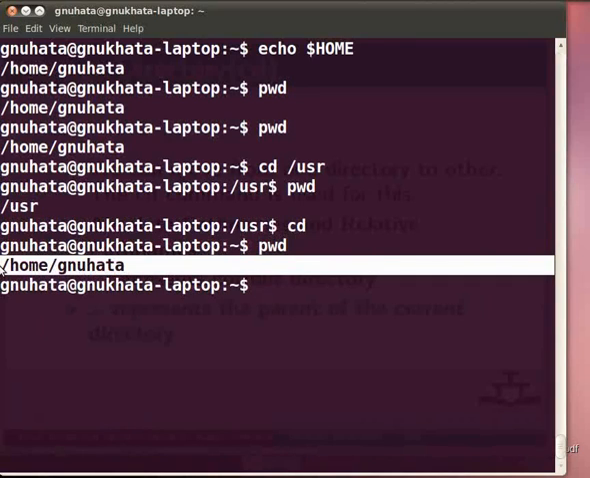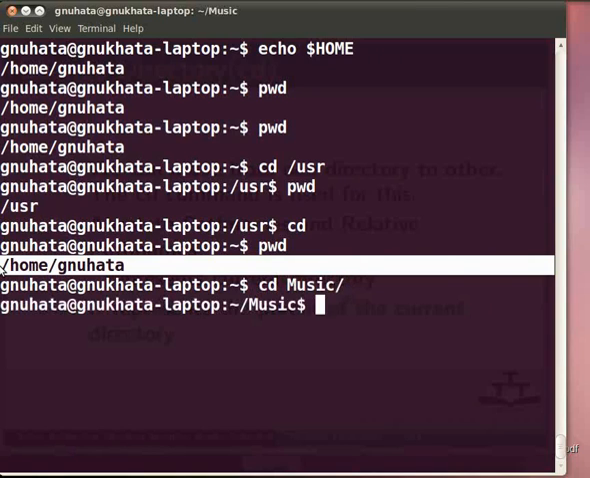/home/mughata. Now let us move to the Music directory. Type at the command prompt cd space Music, with M in capital, / and press enter. Now check our current directory by the pwd command, pwd and press enter.